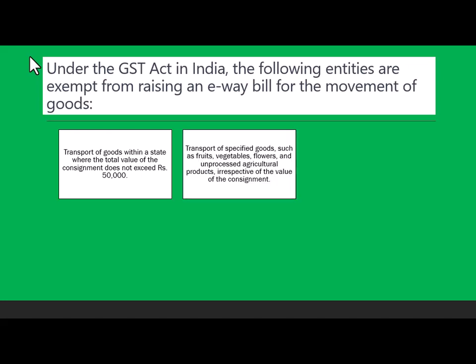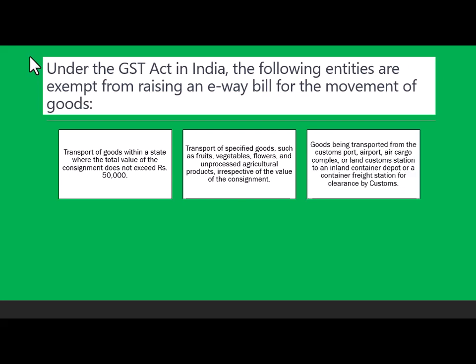Number one. Transport of specified goods such as fruits, vegetables, flowers, and unprocessed agricultural products, irrespective of the value of the consignment. So these items are exempted from e-way bill. Goods being transported from the customs port, airport, air cargo complex, or land customs to an inland container depot or a container freight station for clearance by customs.